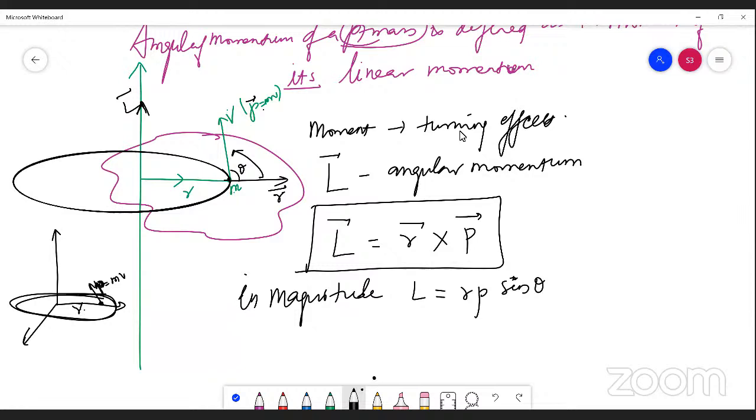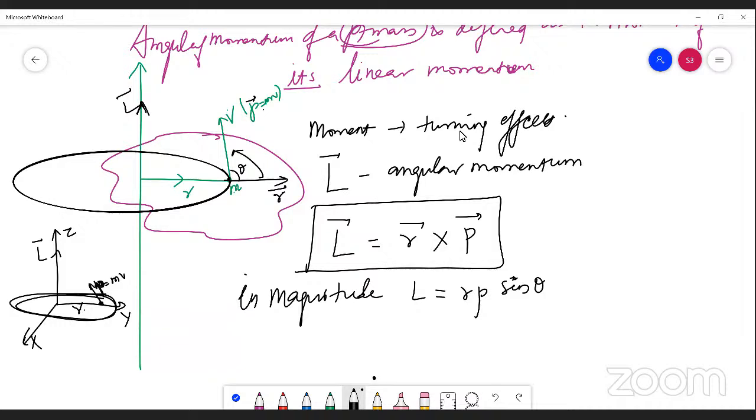Here, R vector and P vector are existing in the xy plane, and L vector will be acting in the z direction. So the angular momentum vector acts in a direction perpendicular to the plane containing R vector and P vector.